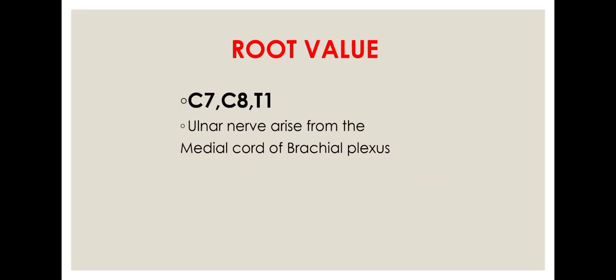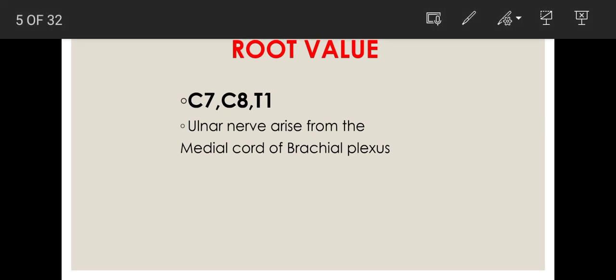Because C7 provides a few fibers to a very important muscle which is supplied by the ulnar nerve. That muscle is called FCU, flexor carpi ulnaris. The flexor carpi ulnaris is also supplied by C8 and T1, but some of the fibers of C7 also contribute to it. So that's why the root value of the ulnar nerve has come as C7, C8 and T1.